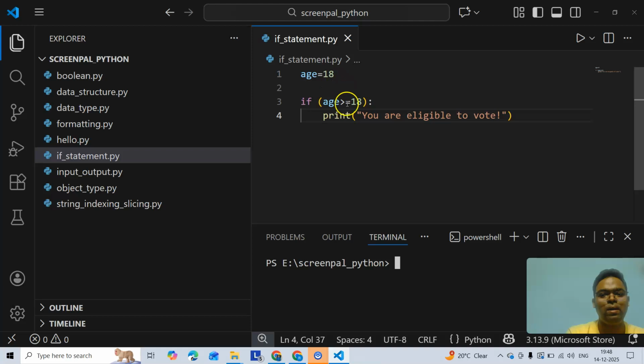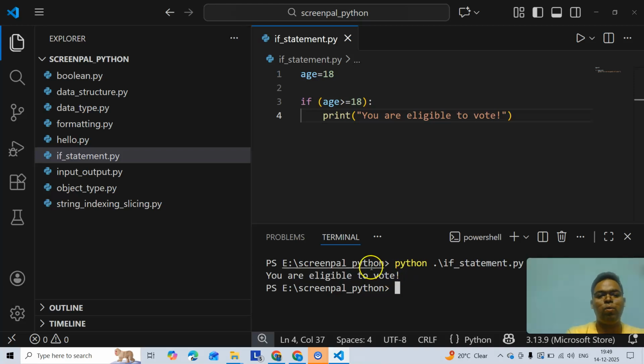Age is 18. If statement, age greater than 18. So Python if statement .py. You are eligible to vote. So in the demo, you see that if the condition is true, the indented code runs. It is just like in English.